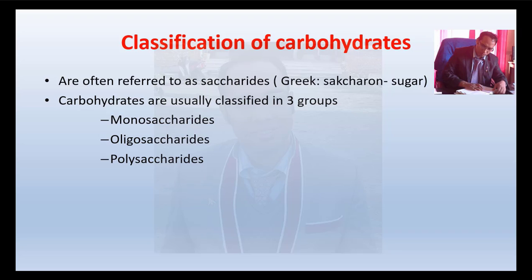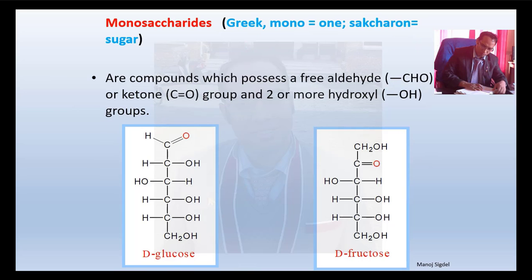So from Greek, saccharon means sugar. Carbohydrates are usually classified in three groups: monosaccharides, oligosaccharides and polysaccharides. Now let's move on to the next slide.